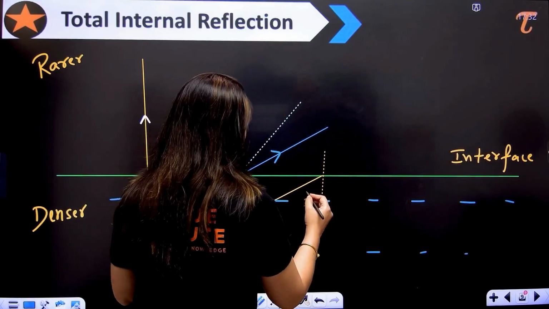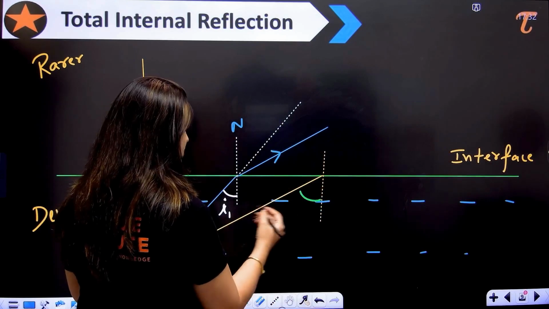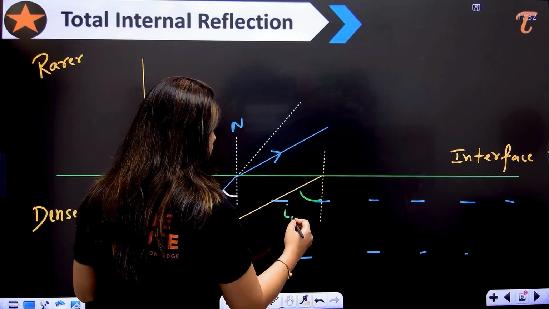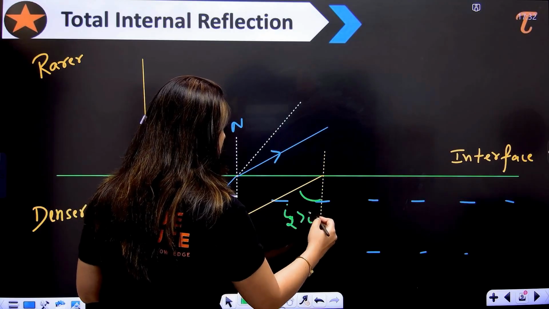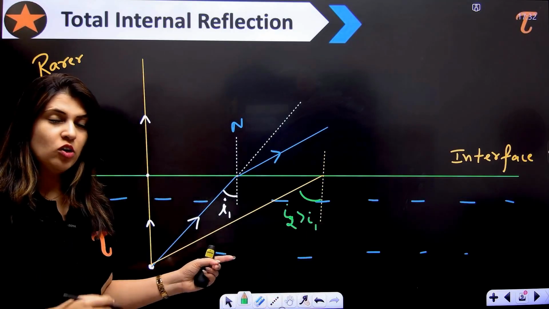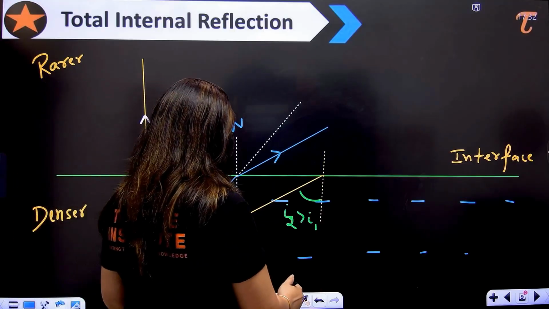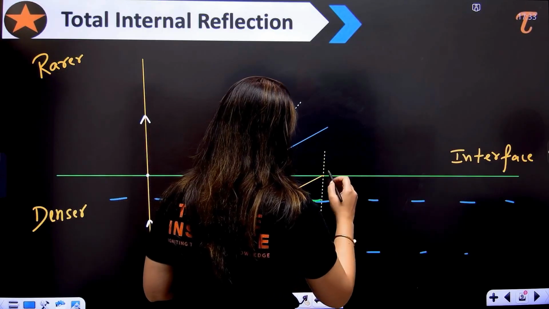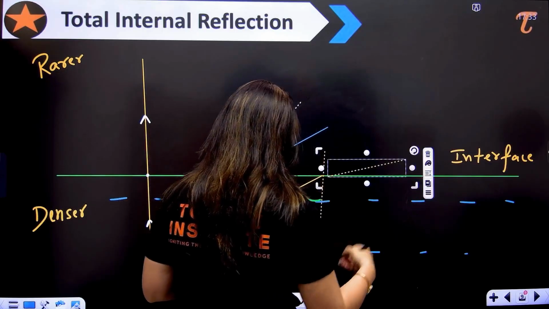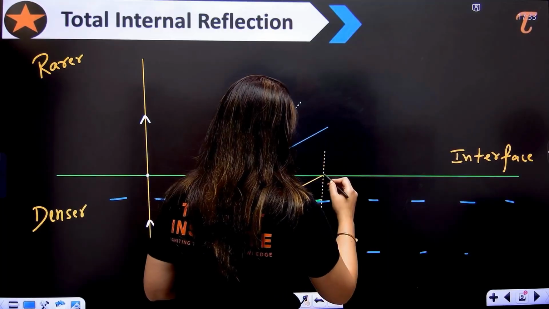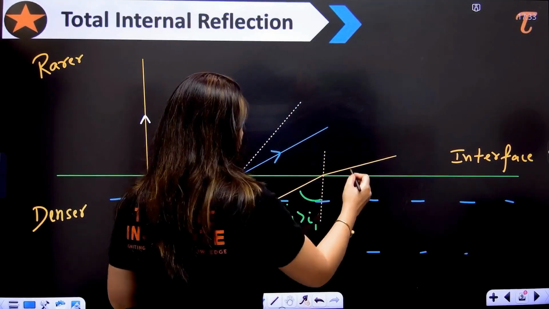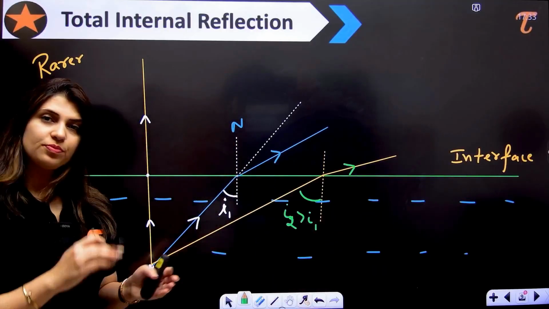If I'm talking about this particular angle of incidence, is this greater than or less than this? So I can say this angle of incidence is greater than this angle. So if the angle of incidence is greater, then accordingly this ray will bend away from the normal, and that too like this, right? So this is my ray. Okay, it is bending like this.